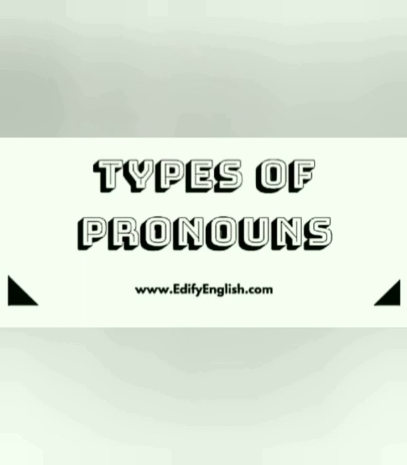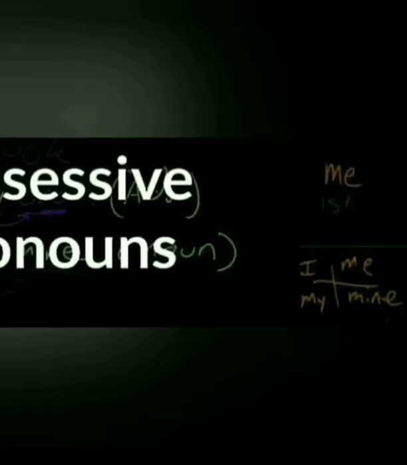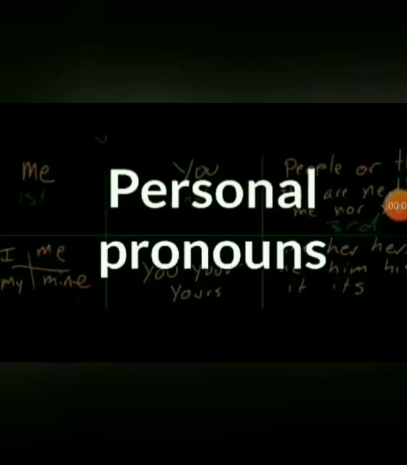Now let us see the types of pronouns. There are various types of pronouns, but in your textbook you are going to learn 3 types of pronouns. They are possessive pronouns, personal pronouns, and demonstrative pronouns. Now let us see each type of pronoun in detail.